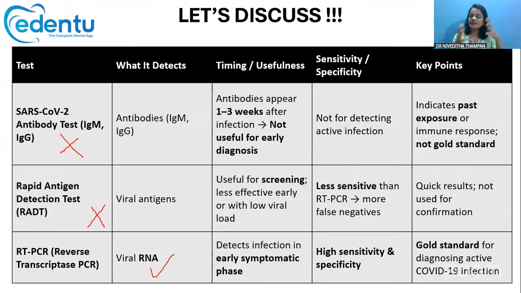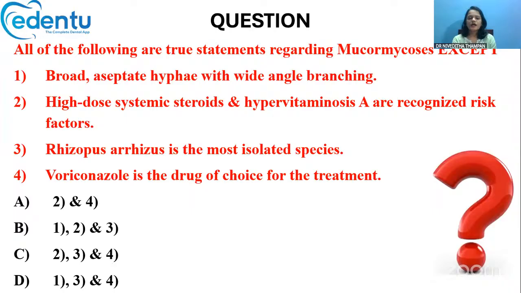Even in the early asymptomatic or early symptomatic phase, we can detect the viral RNA in the human body with the help of this RT-PCR test. So RT-PCR is the gold standard test for diagnosing COVID-19 infection. All right. Now, next question.